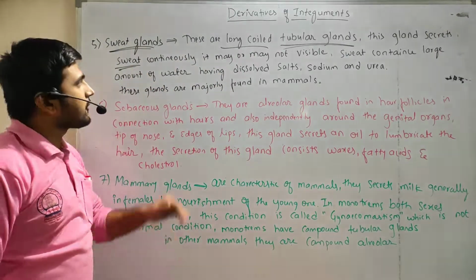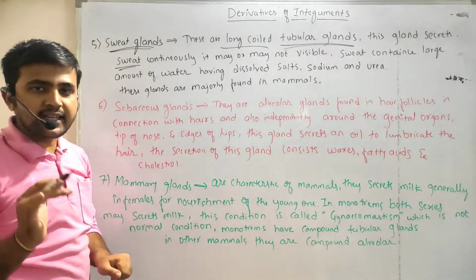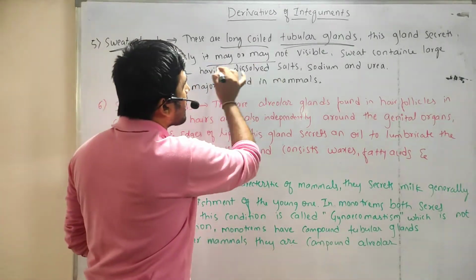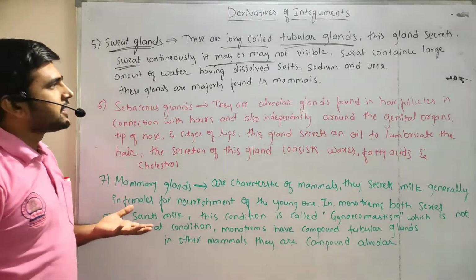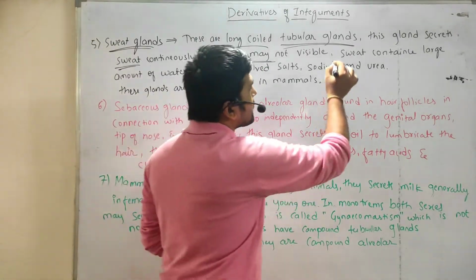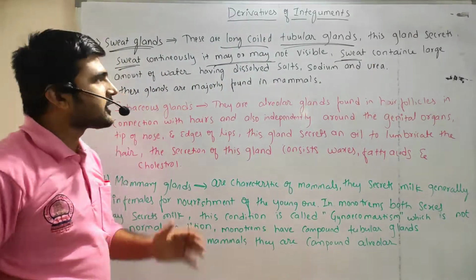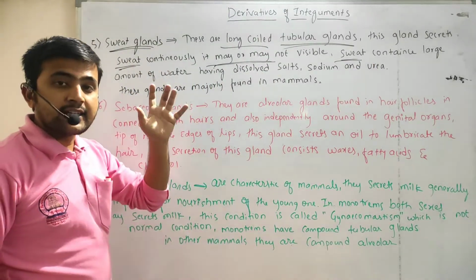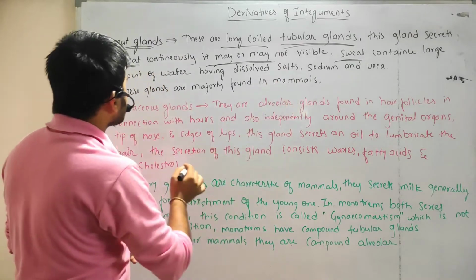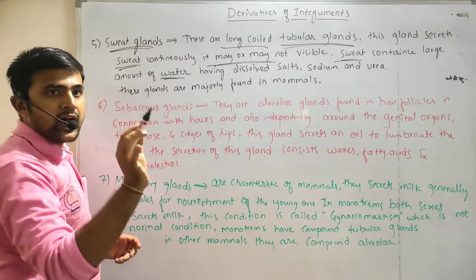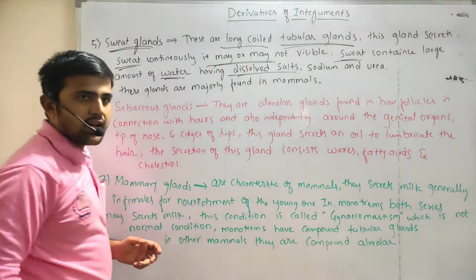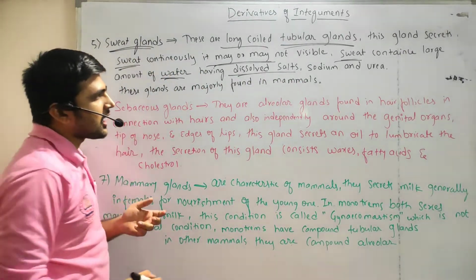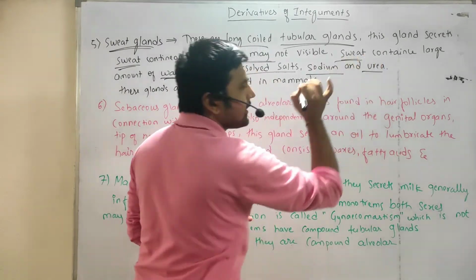The secretion of sweat is continuous, but it may or may not be visible. Sometimes it may be visible and sometimes it may not. Whatever the sweat gland secretes contains a large amount of water, having dissolved salts, as well as sodium and urea.